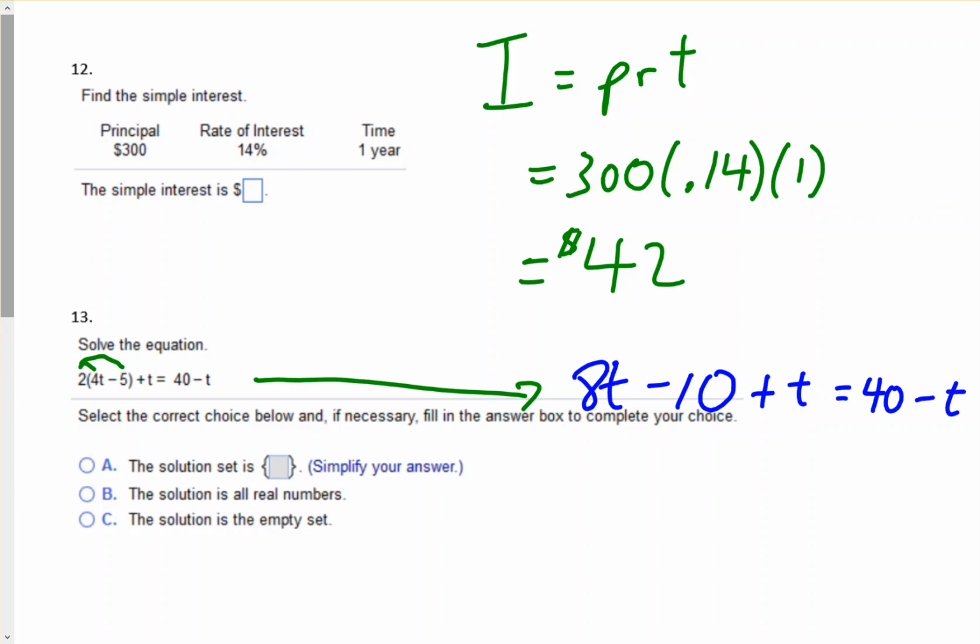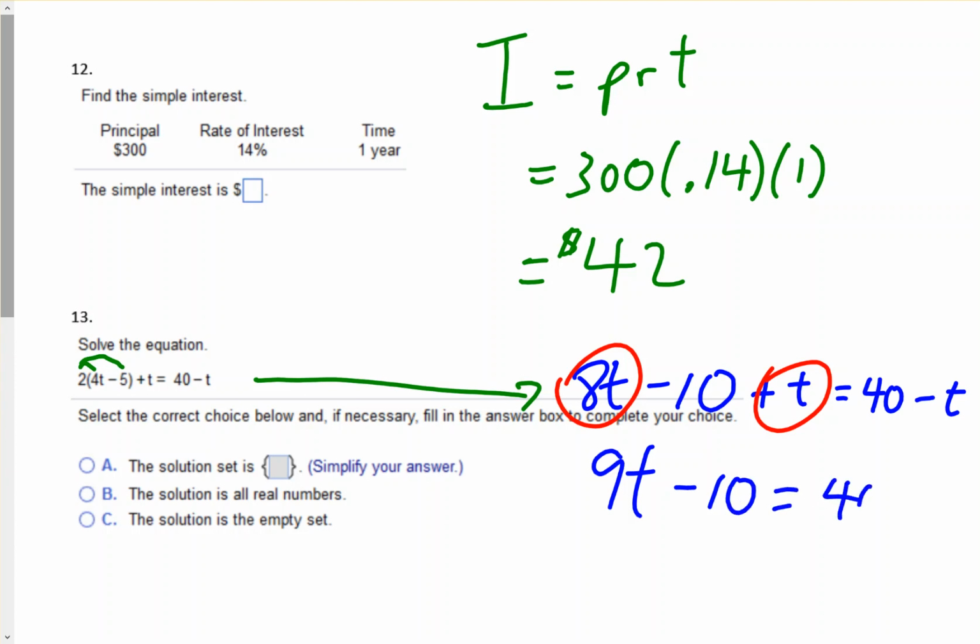Okay, so on the left-hand side, we're going to combine like terms. We have an 8t and a plus t, so that's 9t minus 10 equals 40 minus t. Now we have t's on both sides. What I want to do is get the t's over to one side and the numbers to the other side.